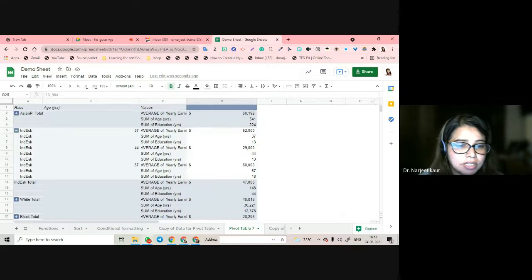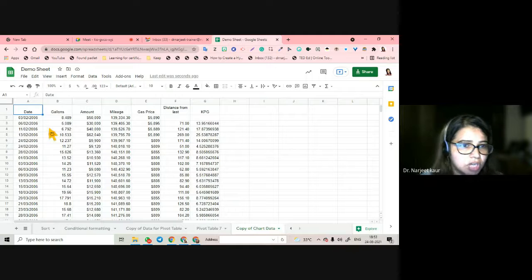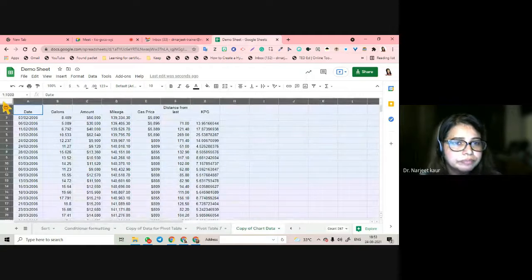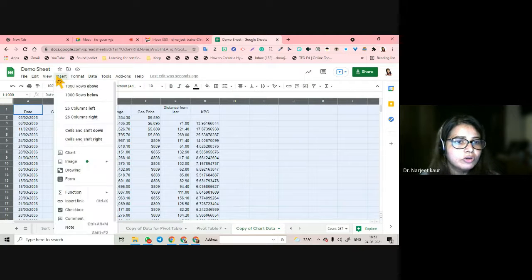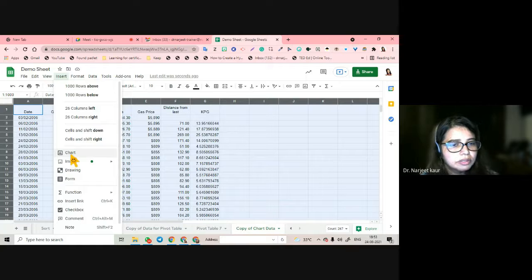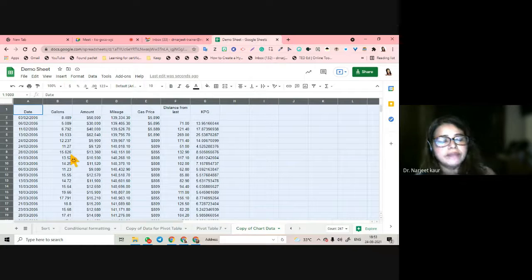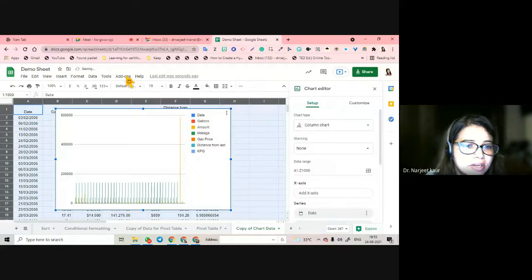Okay, charts, how to make graphs, how to make charts. So this is a copy of the charts. I can make graphs on this. I'm going to select the data. Then I go to insert, either from here or from here. Okay, insert chart, and what kind of charts are you going to get?